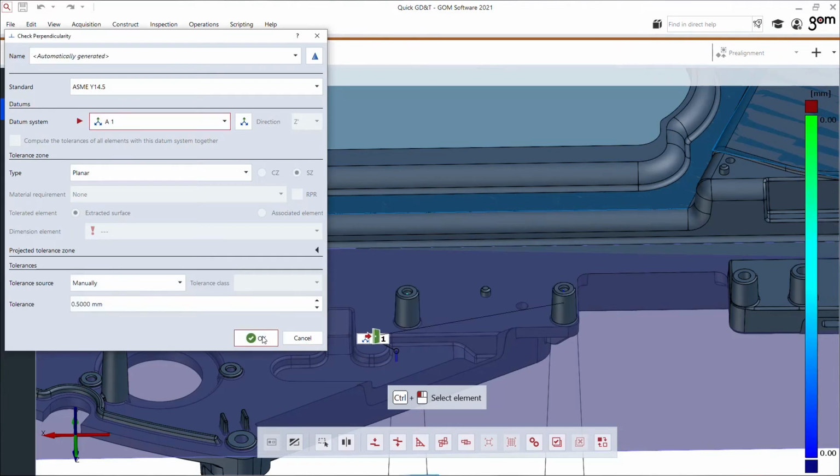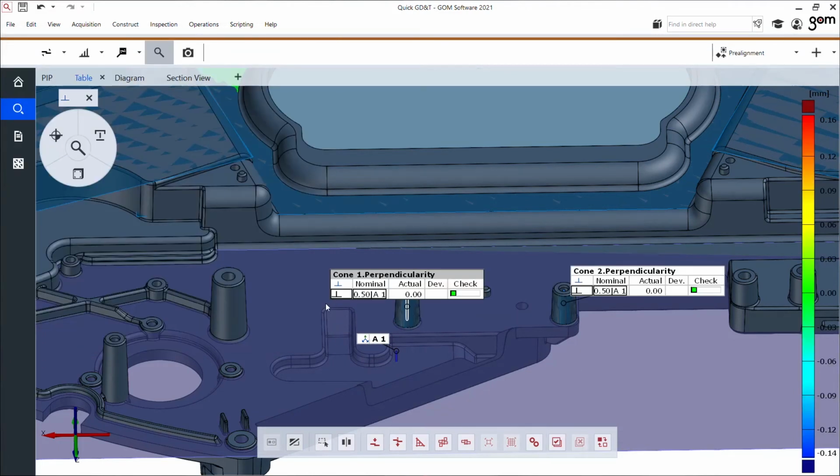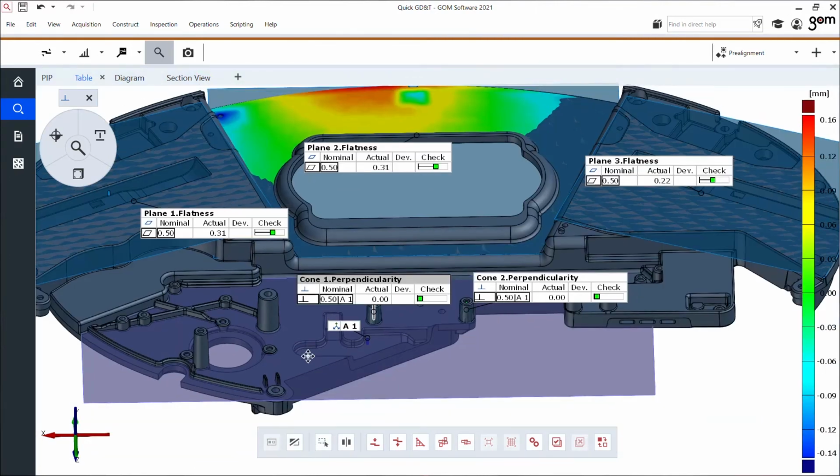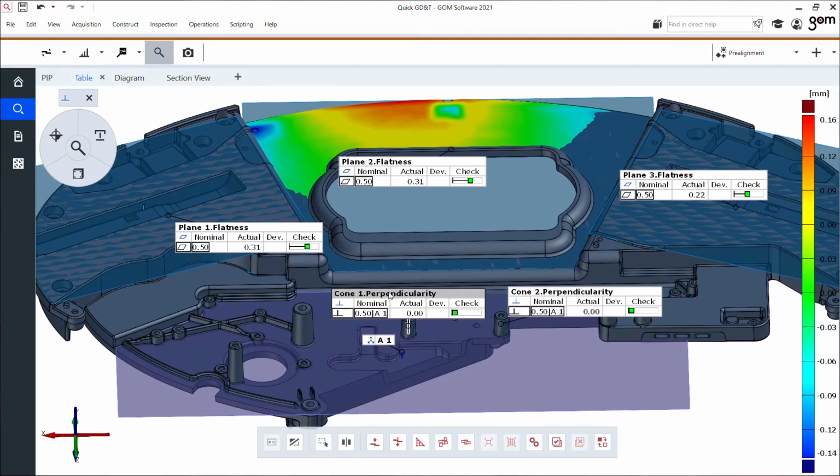So there we go. A few more clicks and I've inspected not only the flatness of these 3 top planes, but I've also inspected the perpendicularity of these 2 cones towards datum feature A1. Let me show you something more.